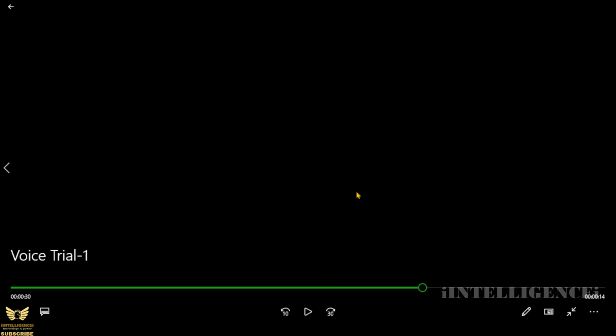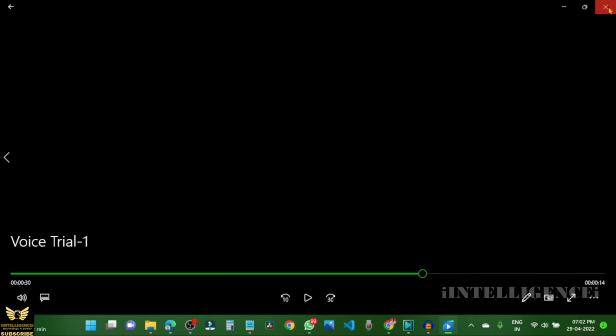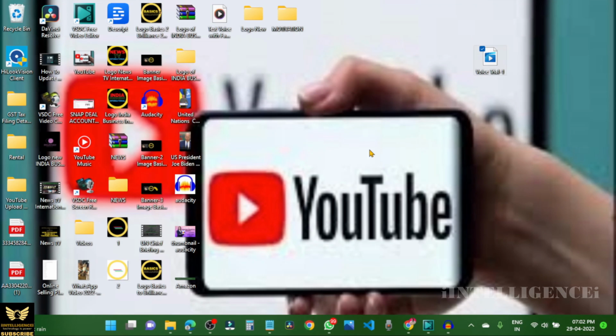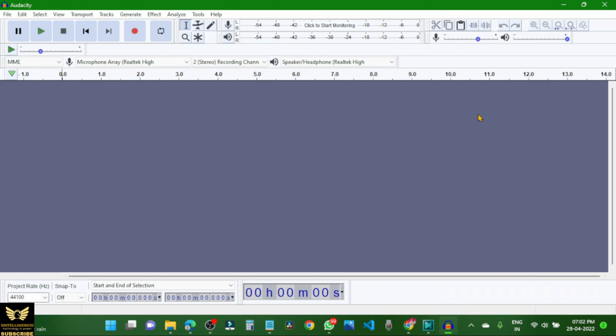So this is the audio, and in this audio the outside noise is audible. Now we will remove this outside unwanted noise from the audio. How to do it: after opening the Audacity